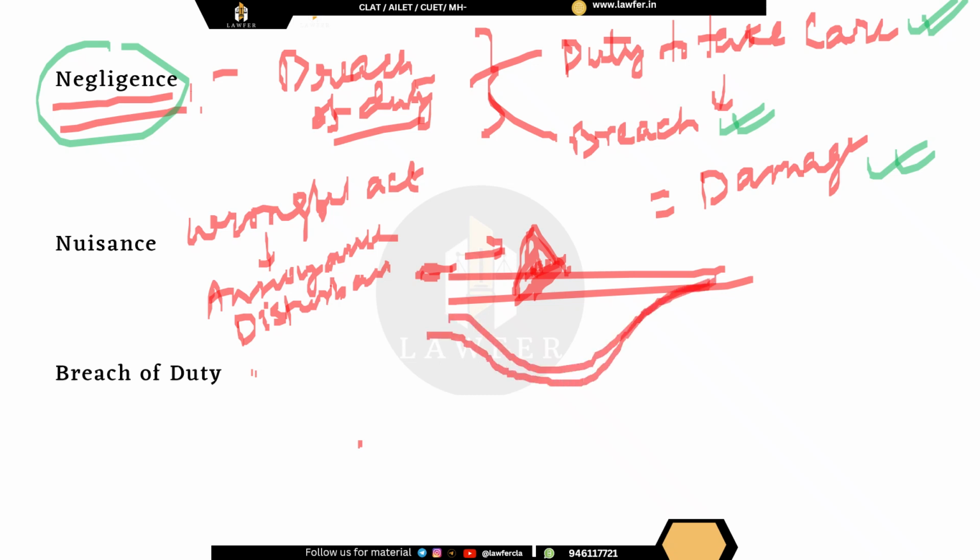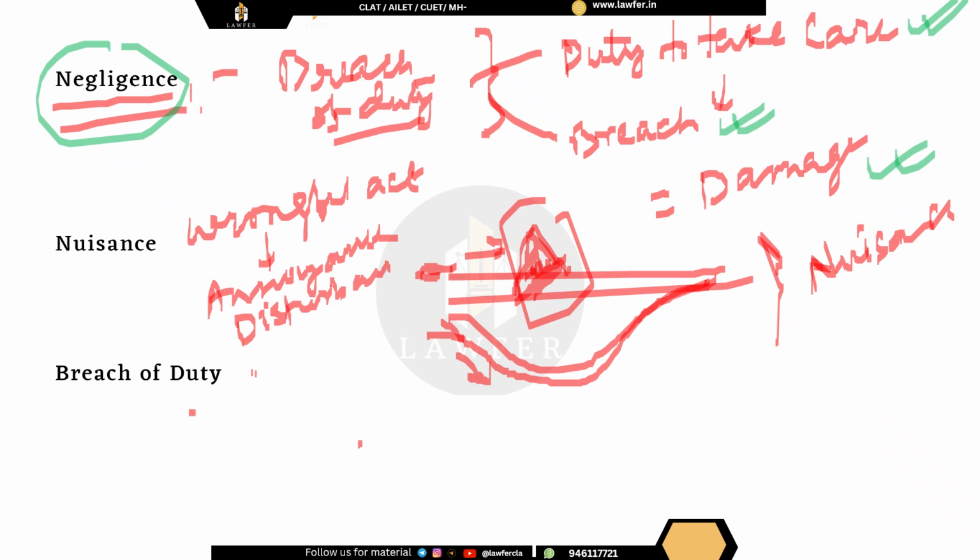This has resulted in damage to them because they may have to pay extra for fuel for the detour. So this act of blocking the road is called nuisance. Breach of duty, as I said, is the same as negligence.